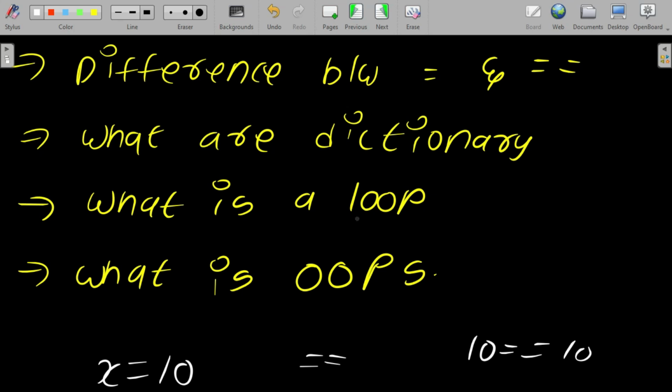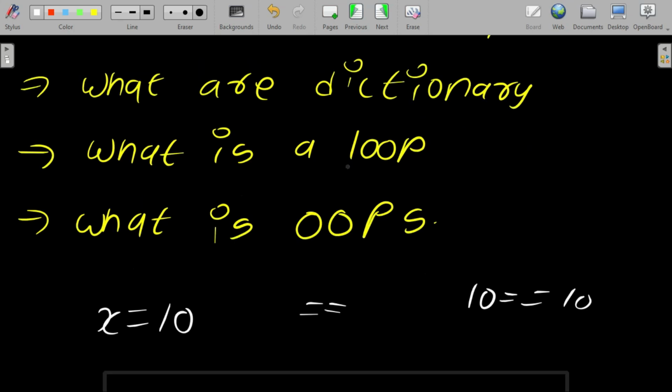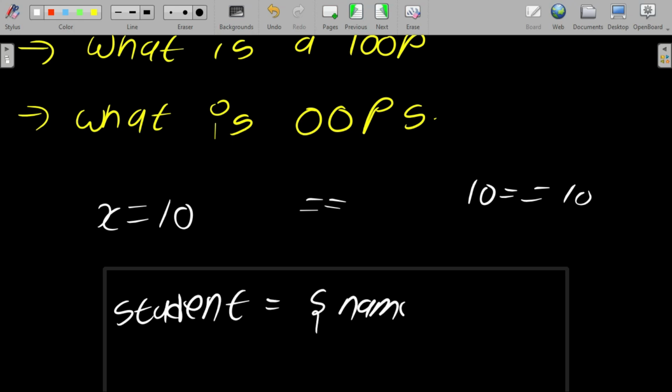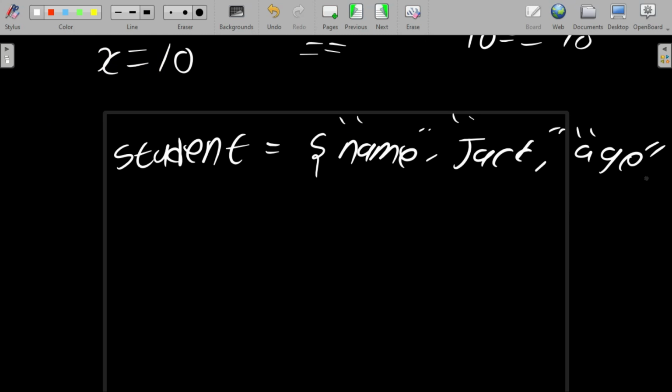The next question is, what is a dictionary? A dictionary stores data in key value pairs. Suppose, let me write again. Suppose student is equal to, in curly brackets, name Jack and age, let us take age 20.